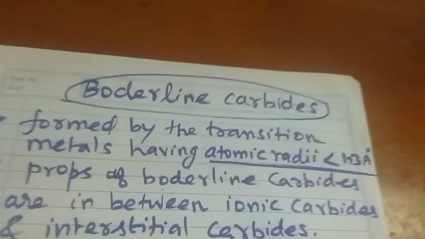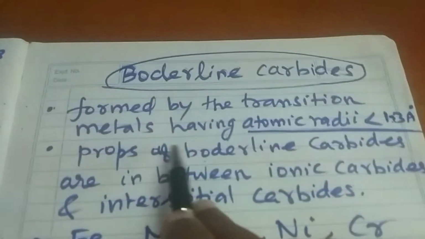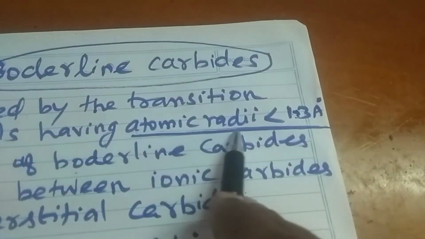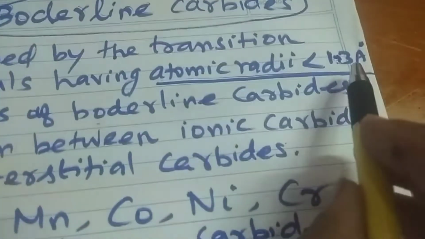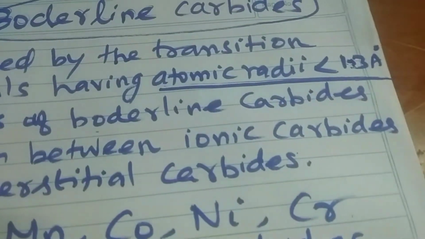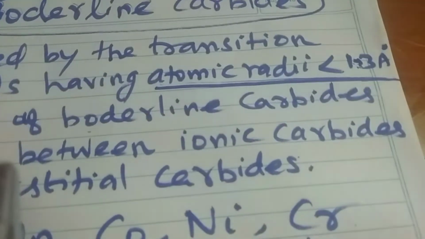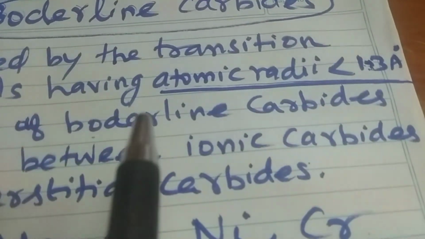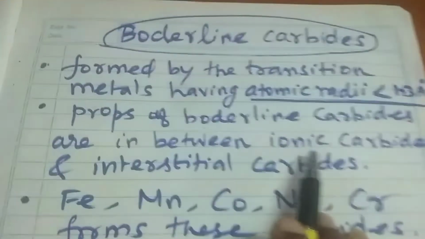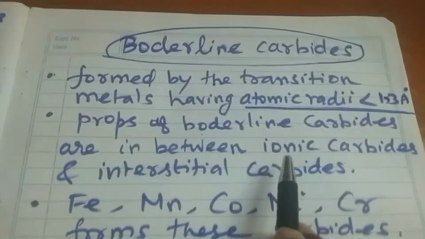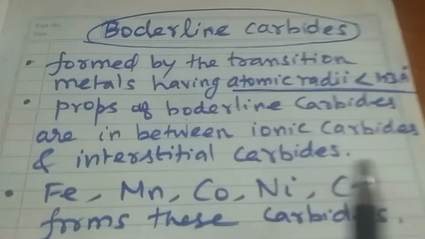Finally, borderline carbides. They are formed by transition metals having atomic radii less than 1.3 Angstrom. So what is the difference between interstitial carbides and borderline carbides? Interstitial carbides are formed by transition metals having atomic radii greater than 1.3 Angstrom, but borderline carbides are formed by transition metals having atomic radii less than 1.3 Angstrom. The properties of these borderline carbides are in between ionic carbides and interstitial carbides.